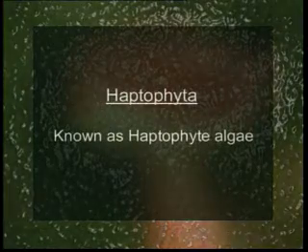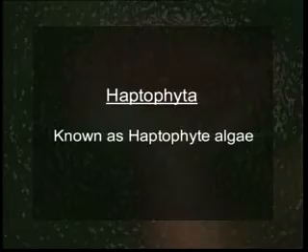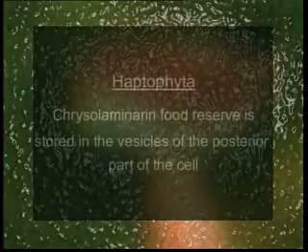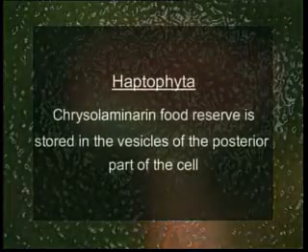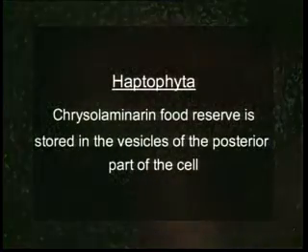The next phylum is Haptophyta, commonly known as haptophyte algae. The majority of these occur in marine habitats and only a few in fresh waters. The photosynthetic pigments here are chlorophyll A, C, and carotenoids, especially fucoxanthin. The food reserve is chrysolaminarin, stored in vesicles in the posterior part of the cell.